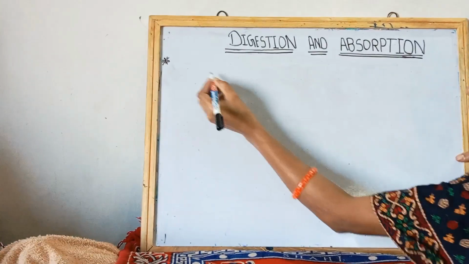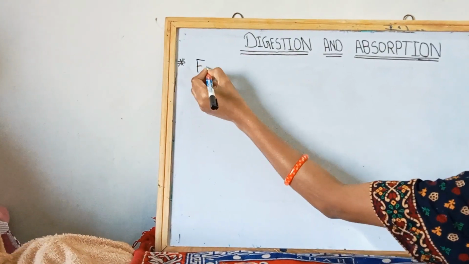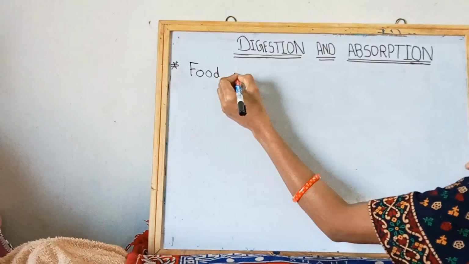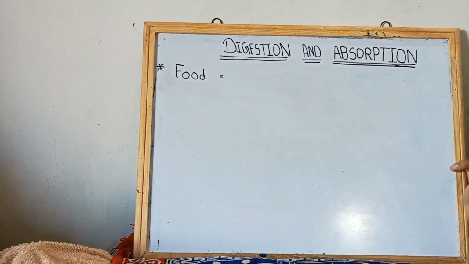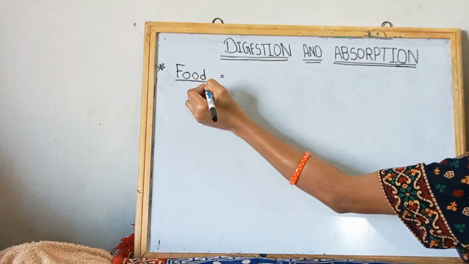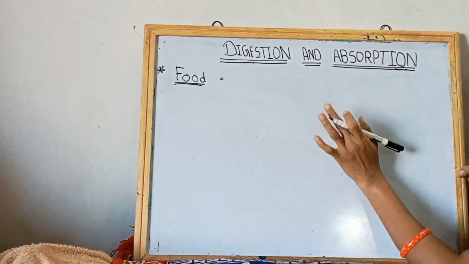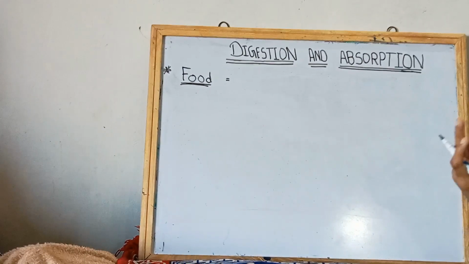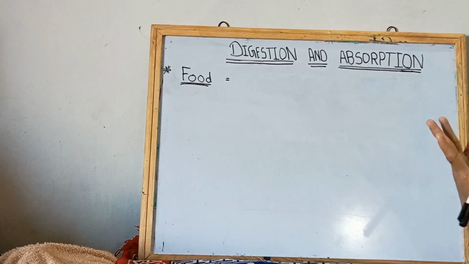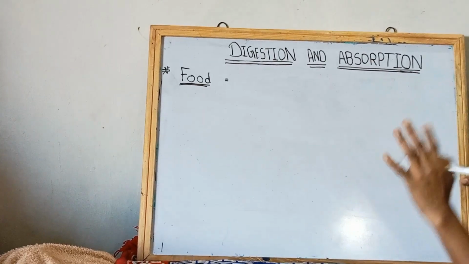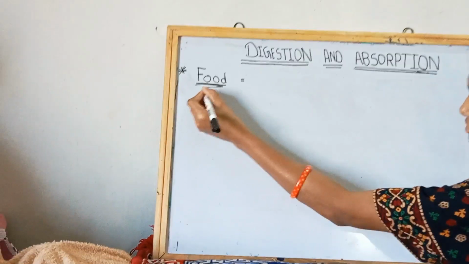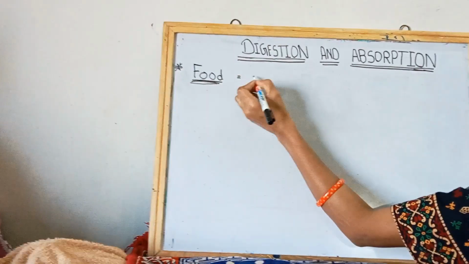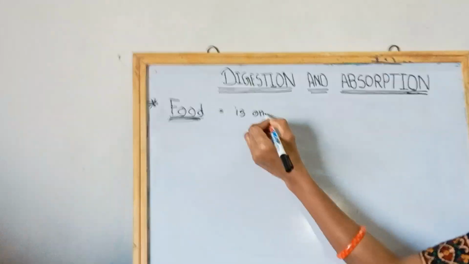Absorption. So at first, food. Friends, we all know that food, shelter and clothes are our basic needs. What are our basic needs? Food, clothes and shelter are our basic needs. But the food, at first the food is one of the